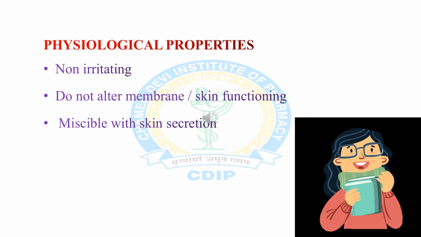Second, it should not alter the skin membrane function or membrane structure or composition. Third is miscible with skin secretions. The semi-solid dosage form should be miscible with all the skin secretions such as sebum, sweat, etc.